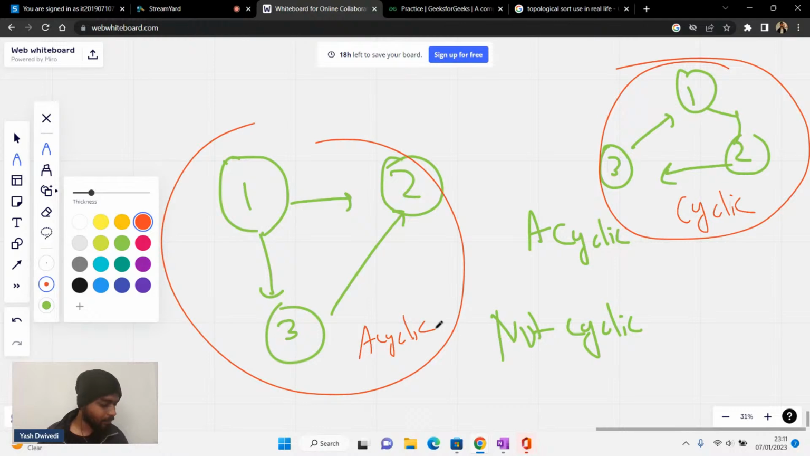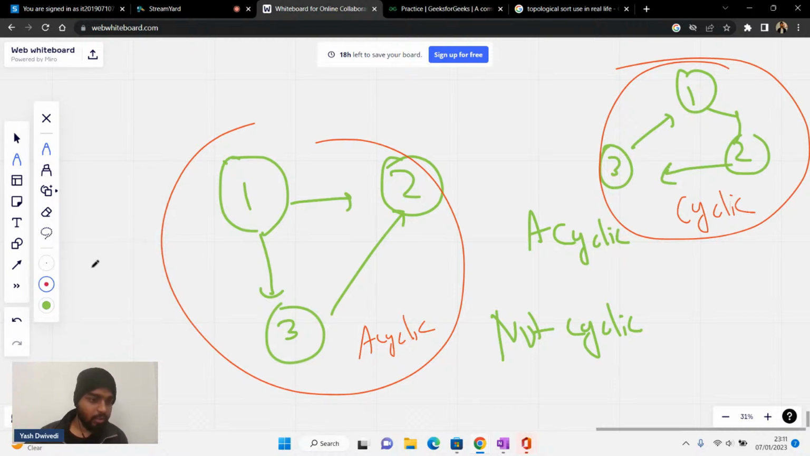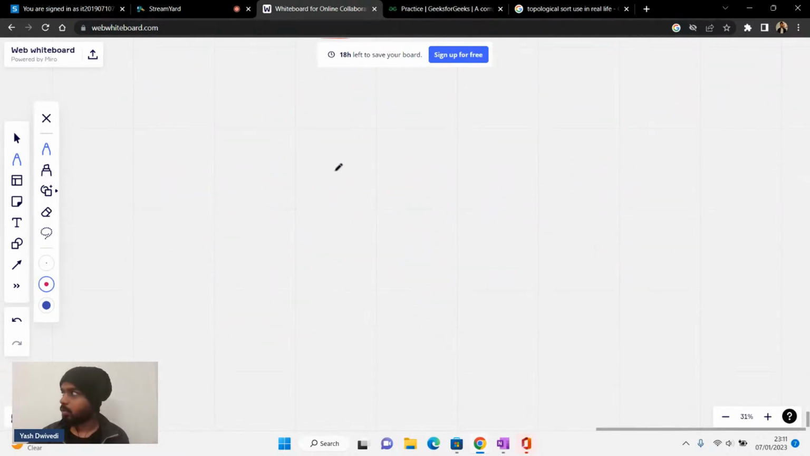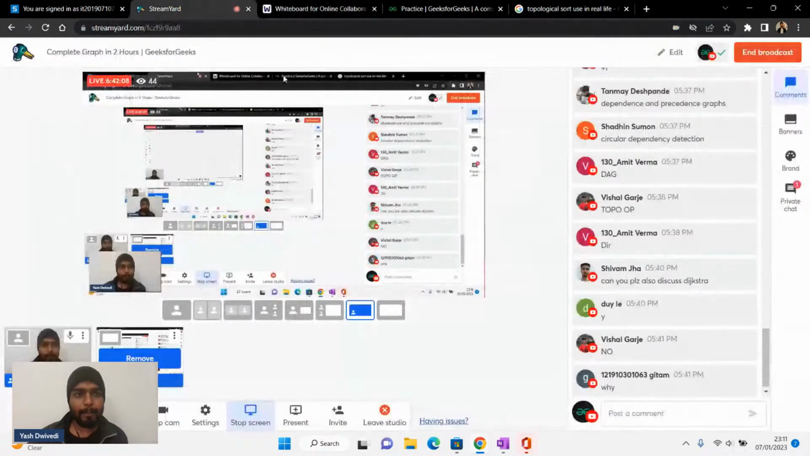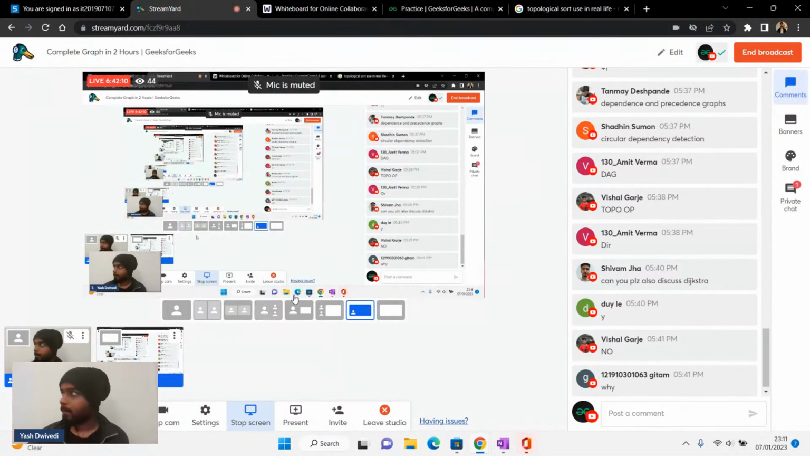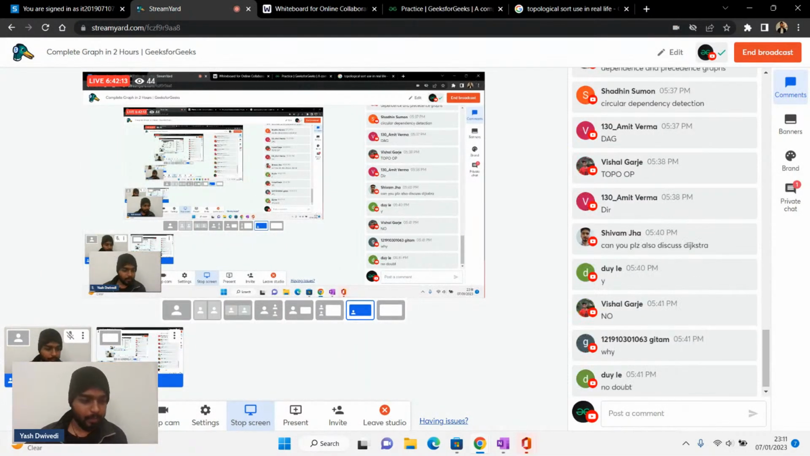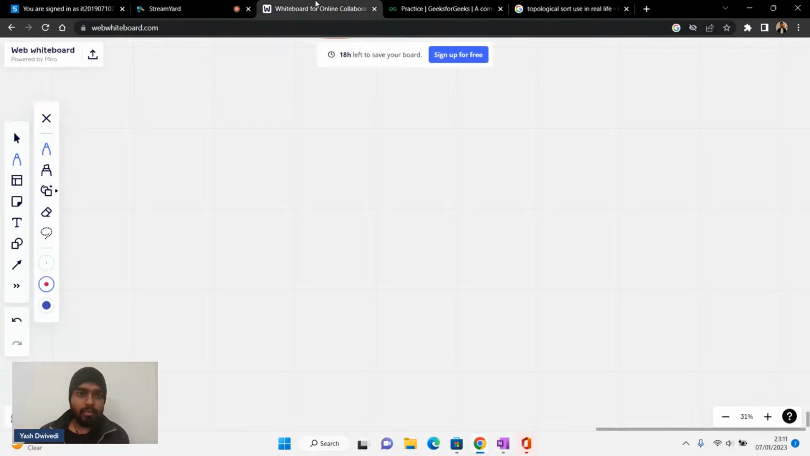Okay, is it clear to everyone? Anyone who has got doubts in the cyclic acyclic thing, please let me know. Otherwise, we'll proceed further with the next part. Anyone who has got doubts with this point, please let me know. Otherwise, I'll proceed further as well. All right. Okay. So is everyone clear with this till this point? Okay. So let's move forward.